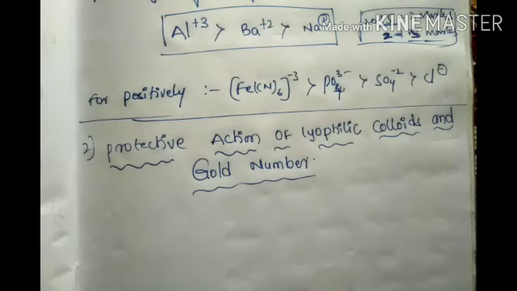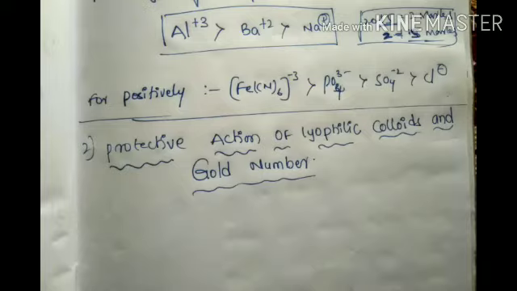So what is going on there? Inside, particles become large sized. When you add a solution, it suddenly changes those sizes. How much of the solution you are adding, that number is called the gold number. I will explain with the definition.